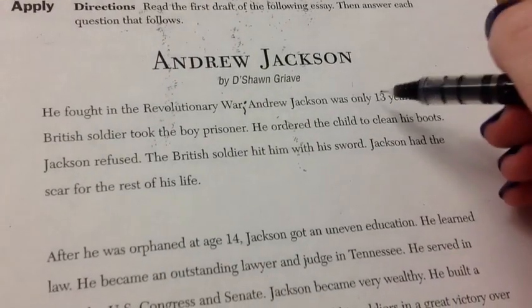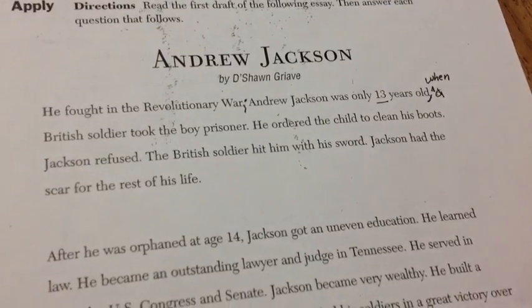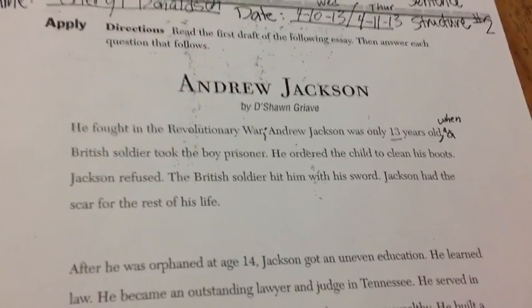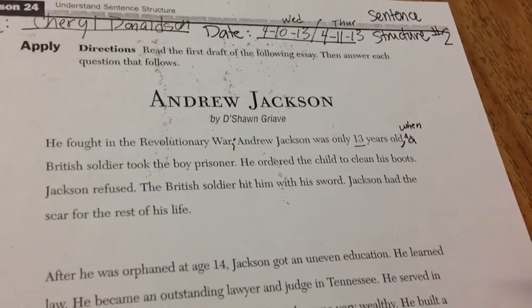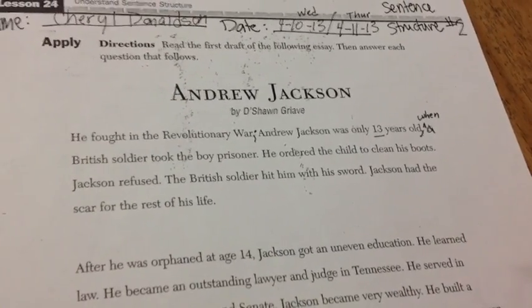That makes sense because we're talking about how old he was, okay? So the sentence will now read like this. He fought in the Revolutionary War. Andrew Jackson was only 13 years old when a British soldier took the boy prisoner. Go ahead and rewrite that sentence exactly how we changed it on the line under question number 1.